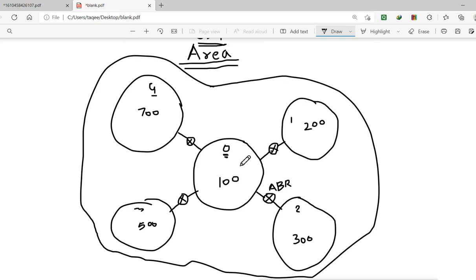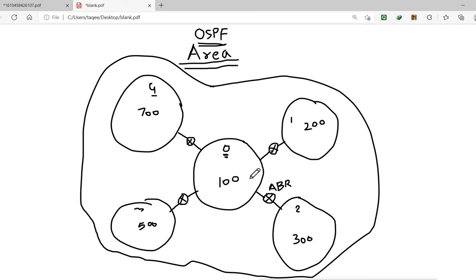No problem, we can still configure it, but it is not helping us, because even if we had configured a single area instead of multiple areas, it would work properly. Suppose we have one router in this area, and we run the command show ip route to see how many networks this router knows.